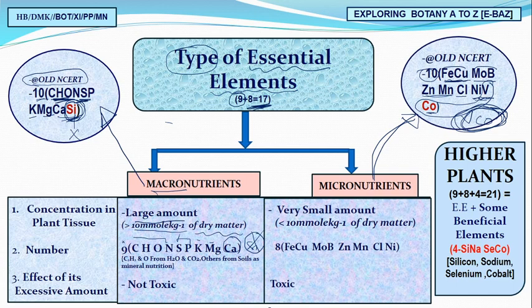If the concentration is greater than 10 millimole per kg of dry mass, it is a larger amount. But if the concentration is lesser than 10 millimole per kg, it is a very small amount, and these are called micronutrients. So macronutrients mean large concentration in plant tissues, and micronutrients mean very small concentration in plant tissues. The total number of macronutrients is 9: CON, SP, K, MUG, KA, and the total number of micronutrients is 8.